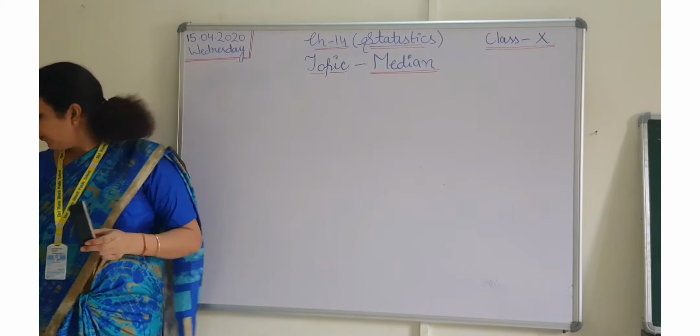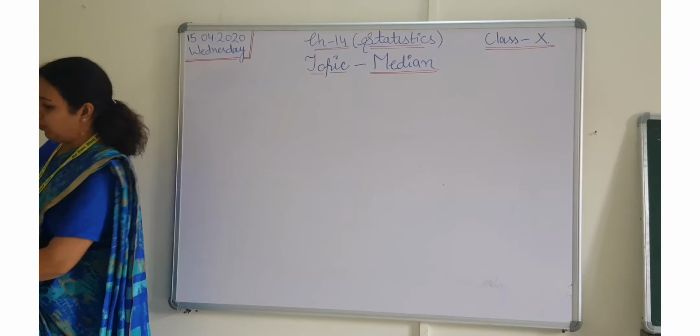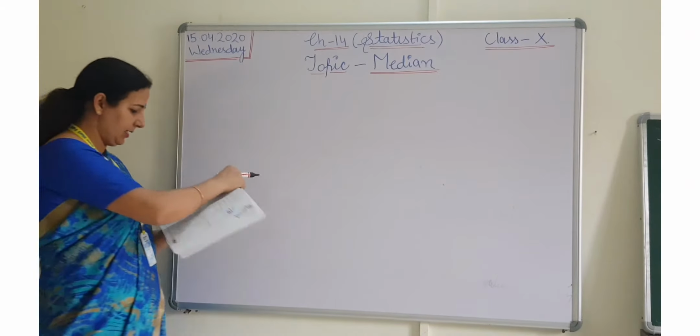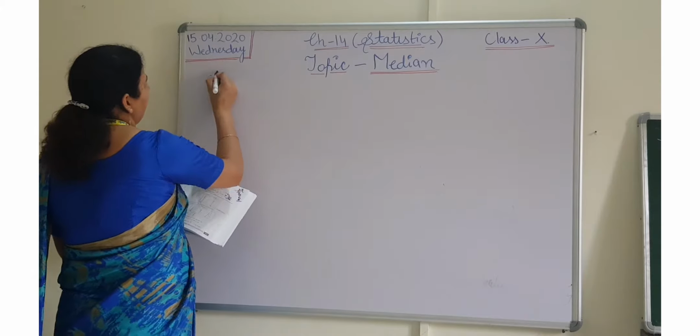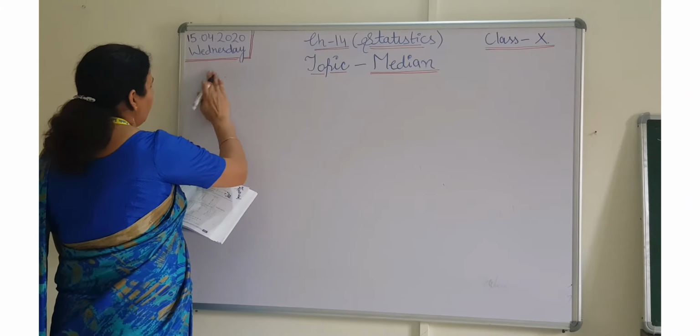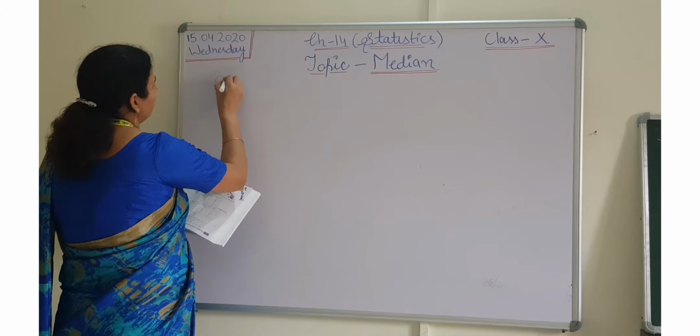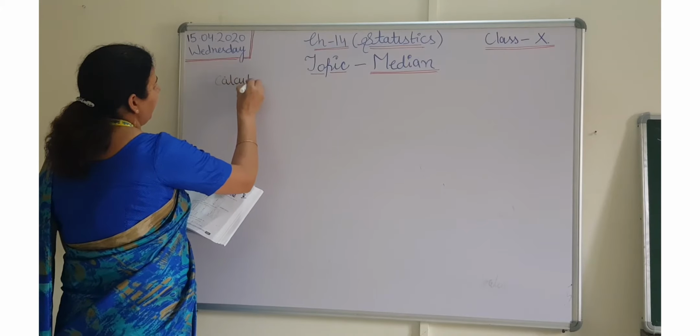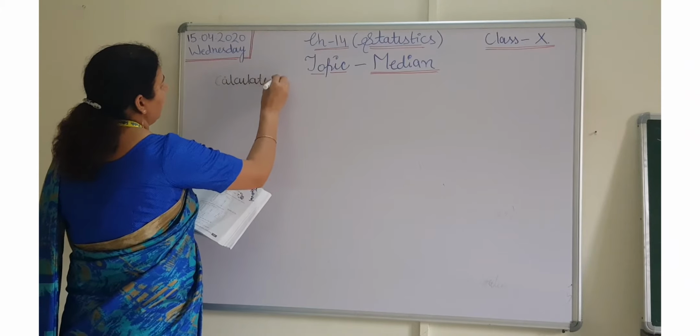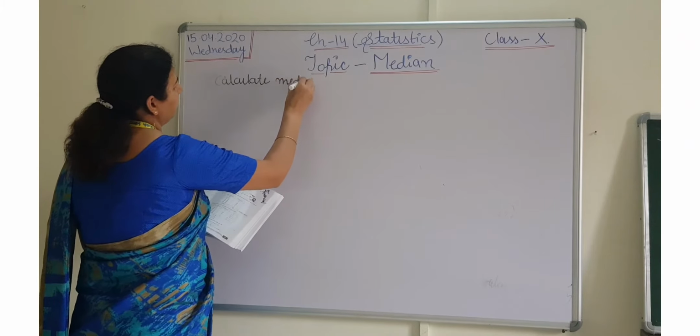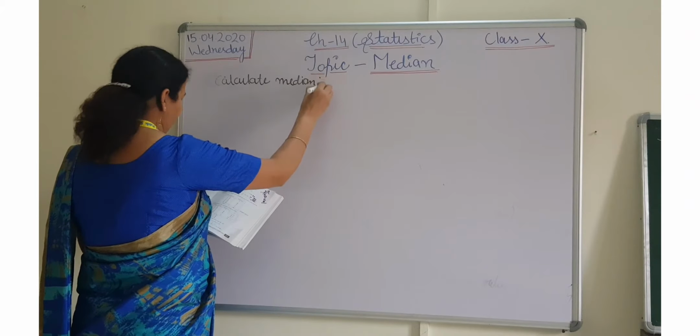Fine. So your question is: calculate median. And what have they given?